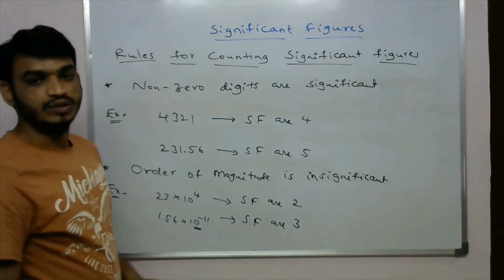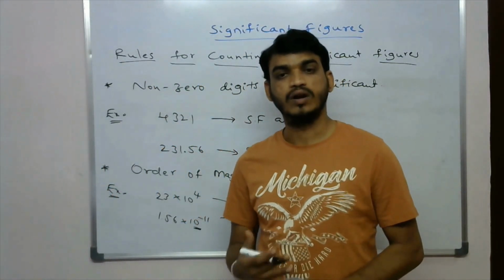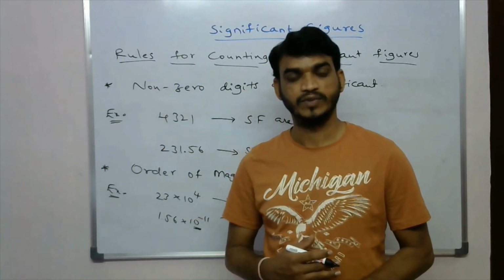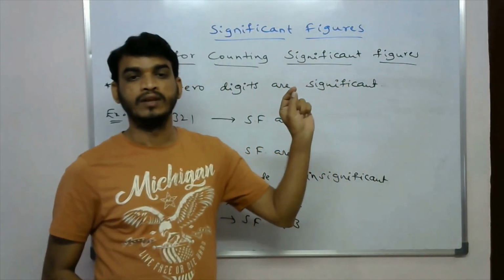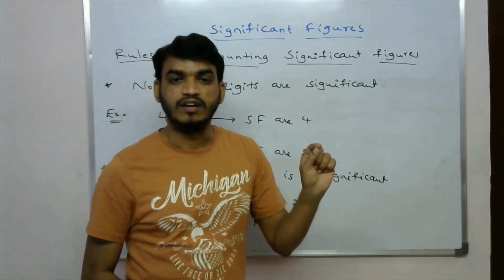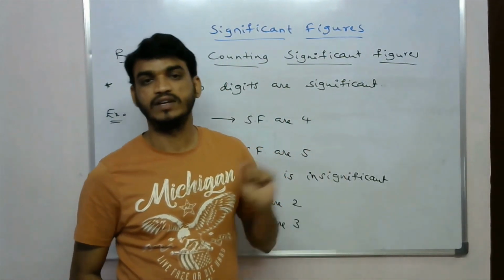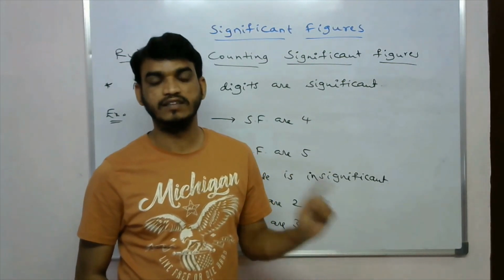Okay. So these are the rules to count the significant figures. We have total 5 rules. One is the zeros which are present in between the non-zero digits, they are significant. Second one, leading zeros are insignificant.